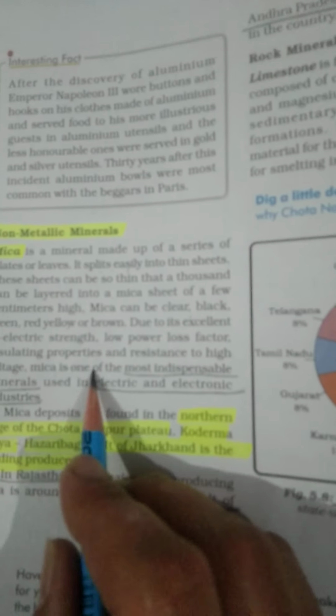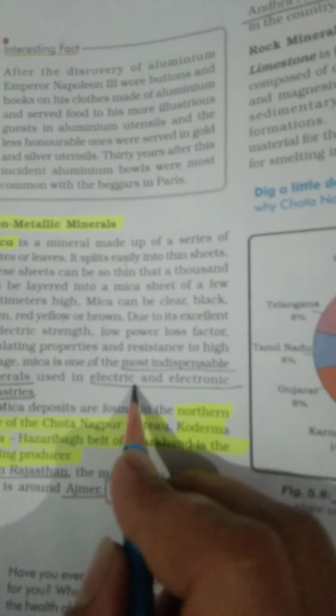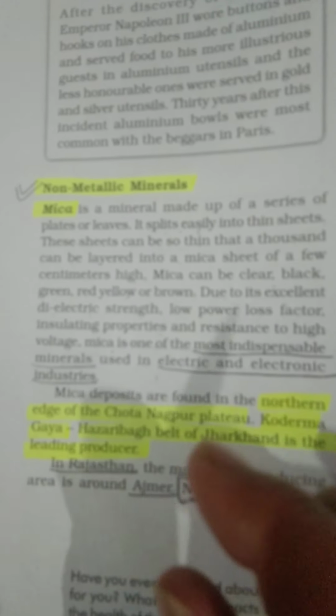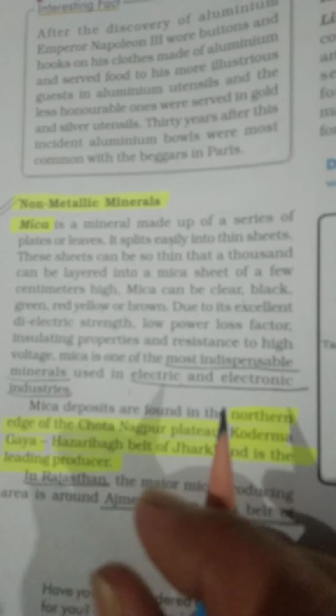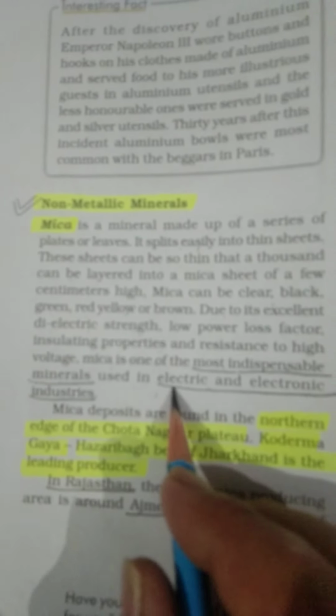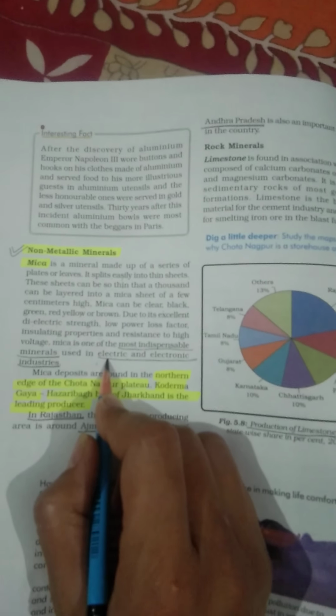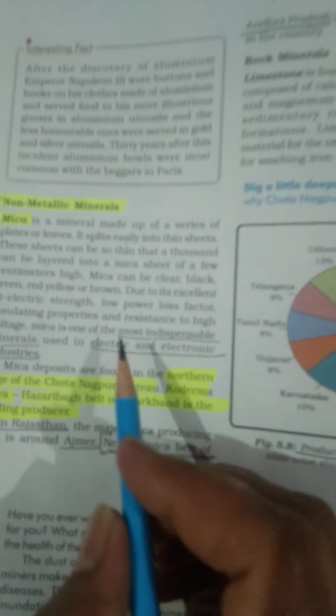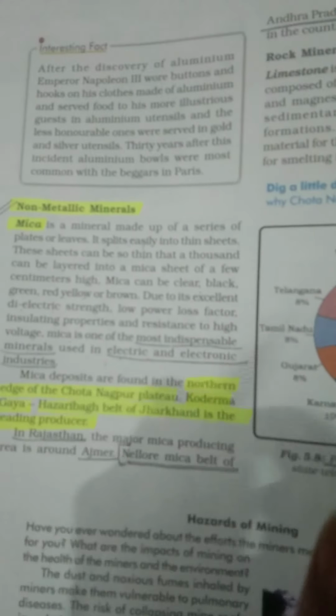In today's life each and every machinery is working with electricity, and for this purpose we need electrical industries.